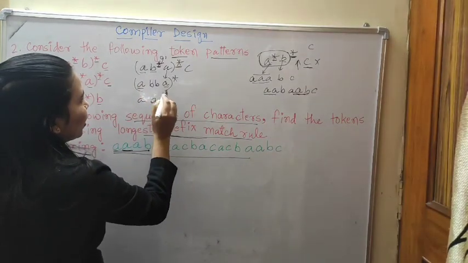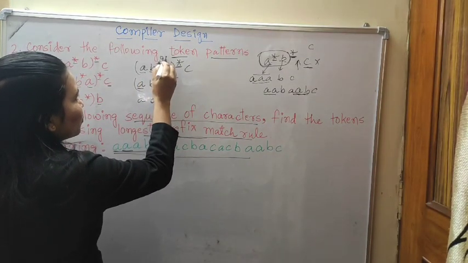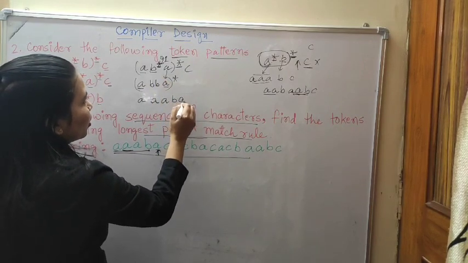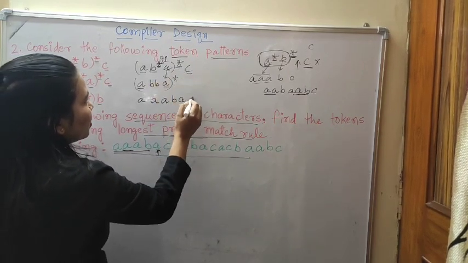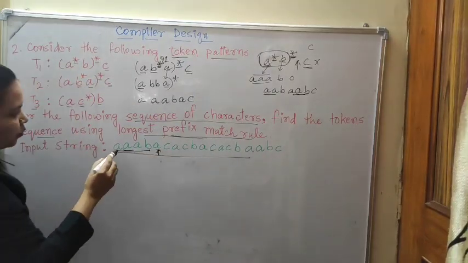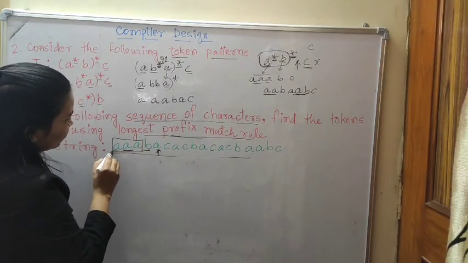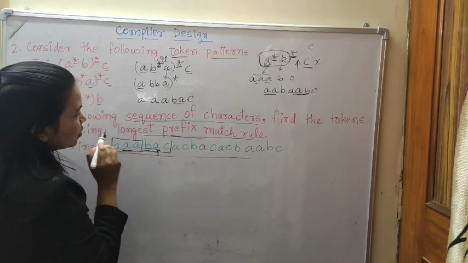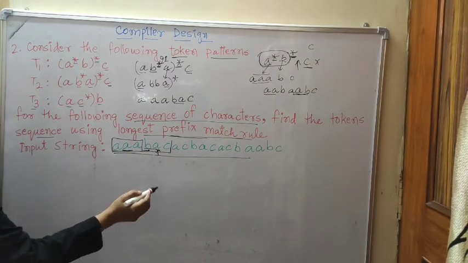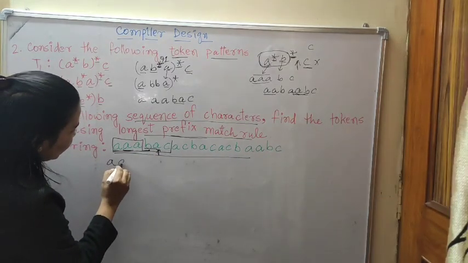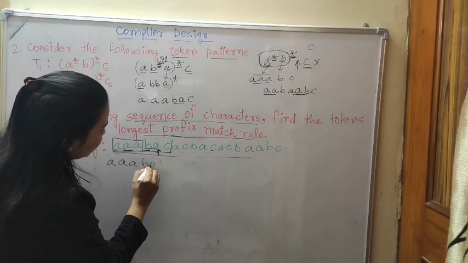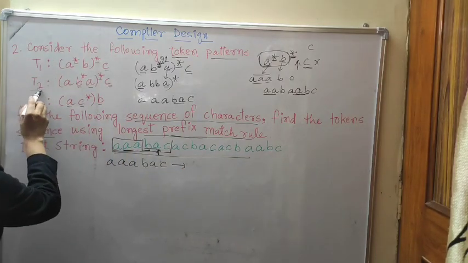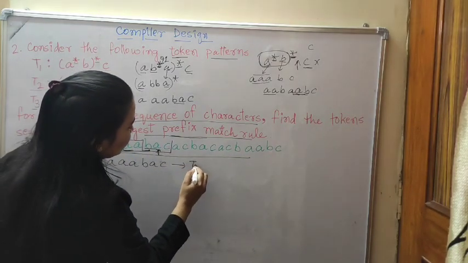So then A, and B's power 1, so then A, B, A, and then C. Look at, triple A, B, A, and then C. So that means A, B, A, C generated by the token pattern T2.